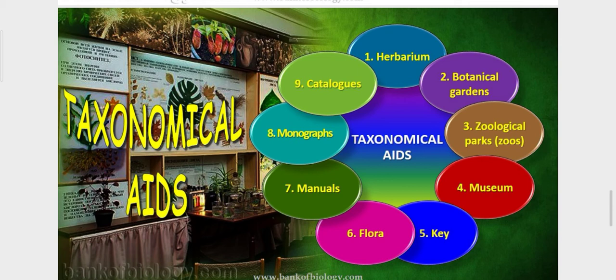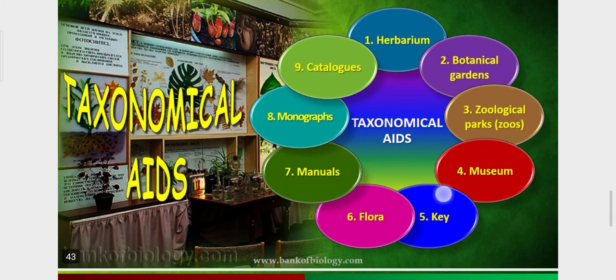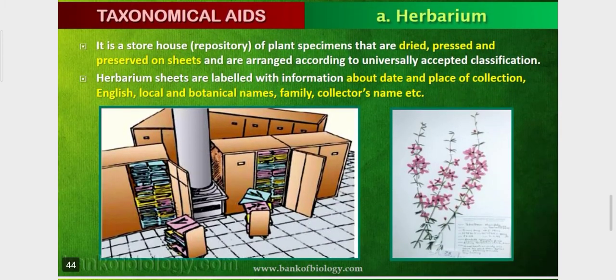First one is herbarium, botanical gardens, zoological parks, museums, key, flora, manuals, monographs and catalogs. One by one we are going to deal with this. Herbarium. I told you what a herbarium file is like.